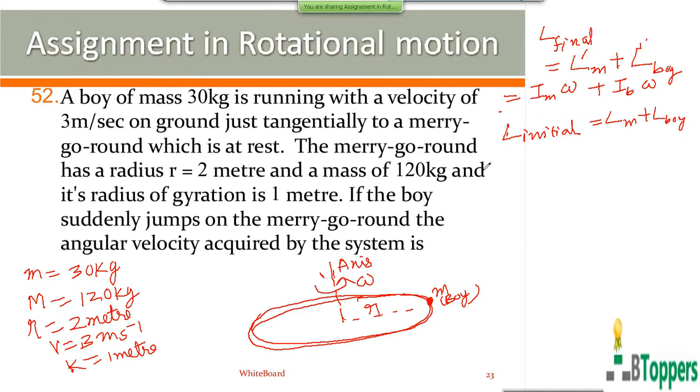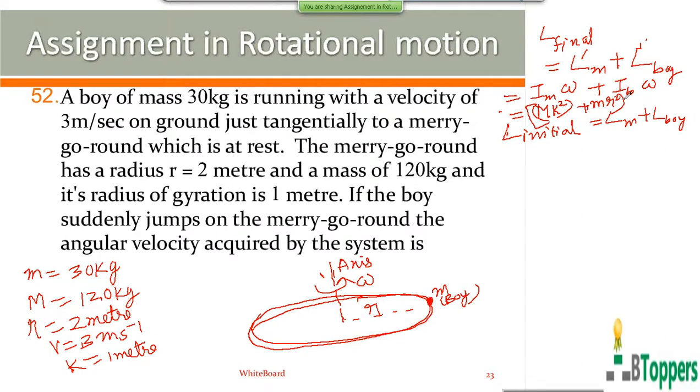So finally both the boy and the merry-go-round rotate together with a common angular speed. Moment of inertia omega you can take common outside. Moment of inertia of the merry-go-round you can write capital M into k square, where k is the radius of gyration of the merry-go-round about the axis of rotation. Moment of inertia of the boy you can write small m into small r square.